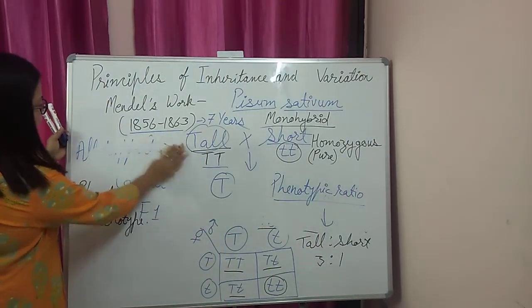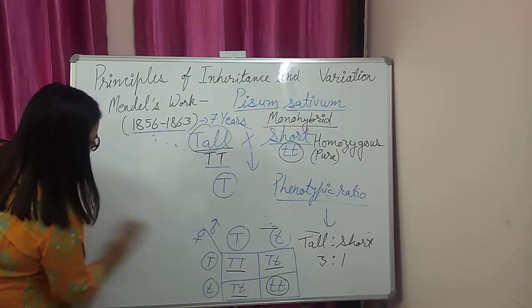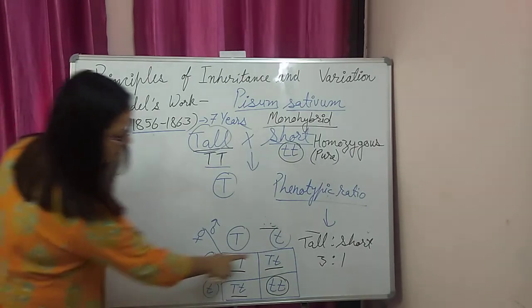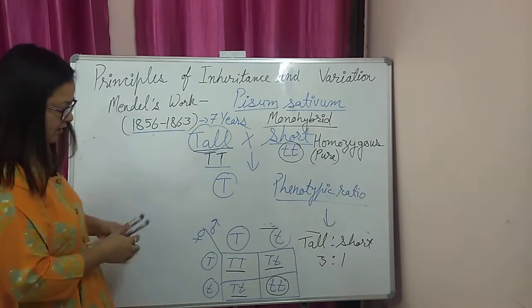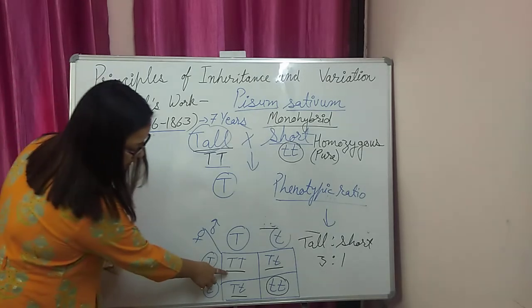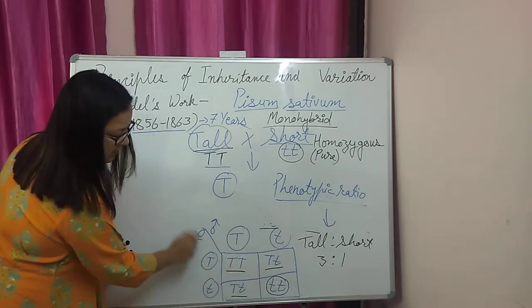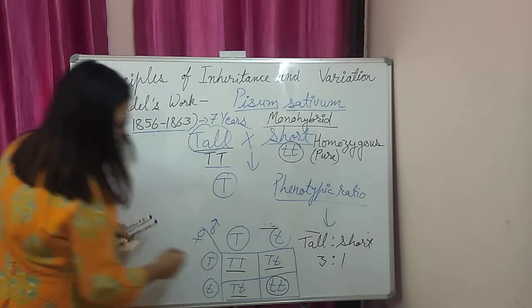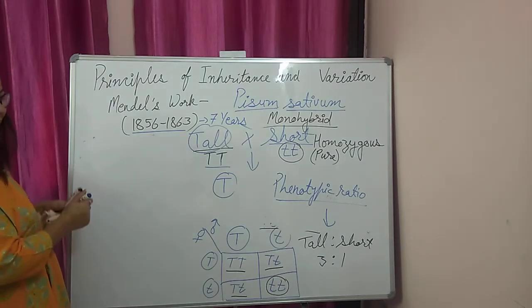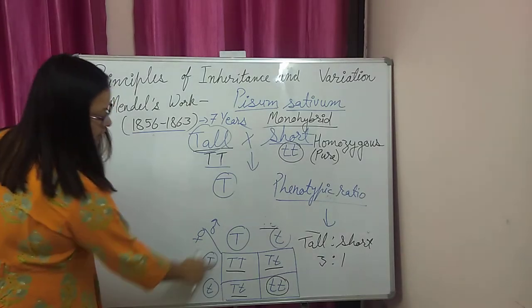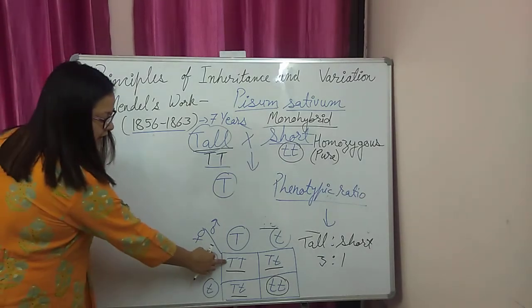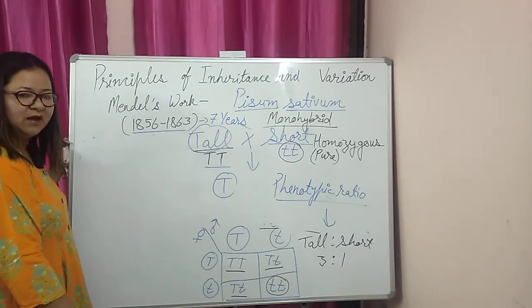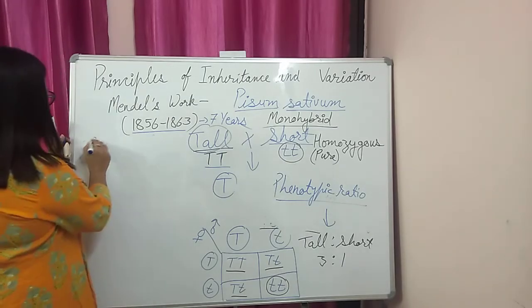But if we discuss the factors present in all three tall plants, we can observe there is one capital T capital T and two capital T small t. When we explain the ratio which explains the genetic configuration of the plant, it is called the genotypic ratio.